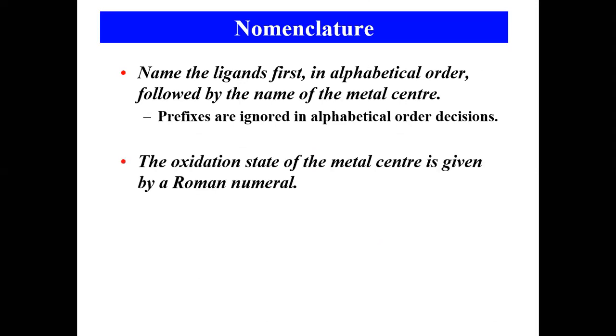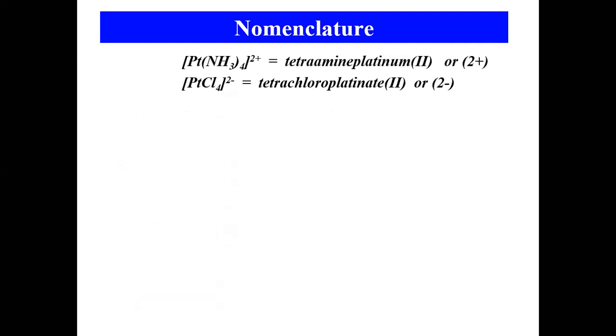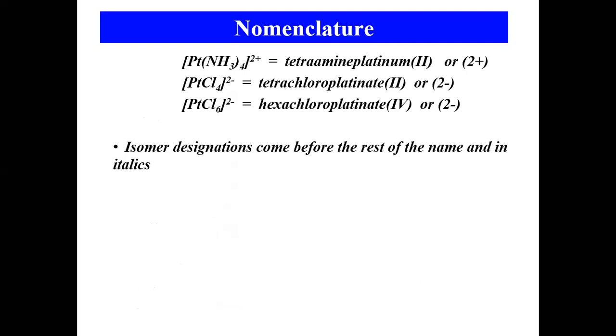Prefixes we should not use for alphabetical order, I said. Oxidation state of the metal is given by Roman numeral, I said. These are the examples we have seen.